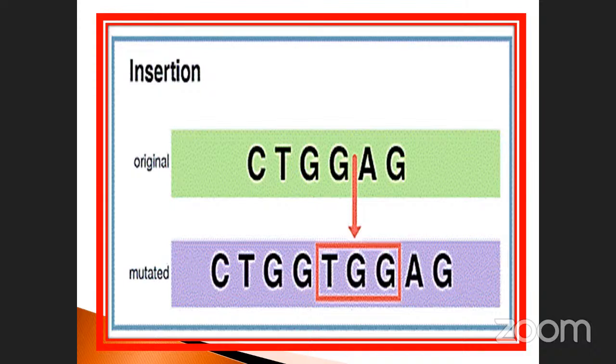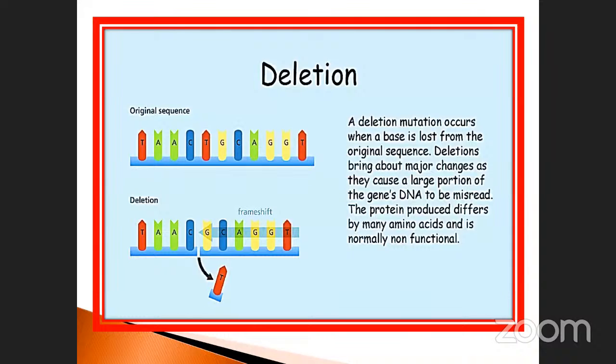Okay. So this is very, very important. This is called frame shift mutations. Go to the next one. This is also deletion. What is the meaning of deletion? See, this is the original sequence: 1, 2, 3, 4, 5, 6, isn't it? T, A, and C, and T is there. What about here? The T is completely removed from this one. This is called frame shift, otherwise called deletion. Okay. Sometimes it may be completely removed of these sequences also. This is also another type.